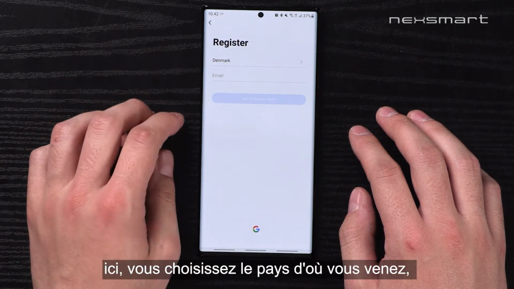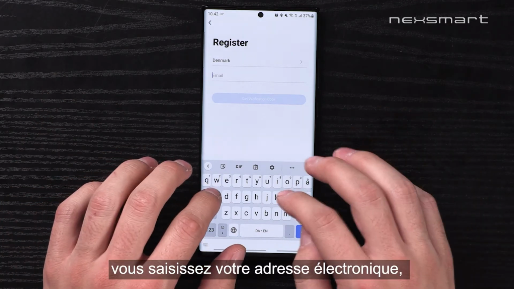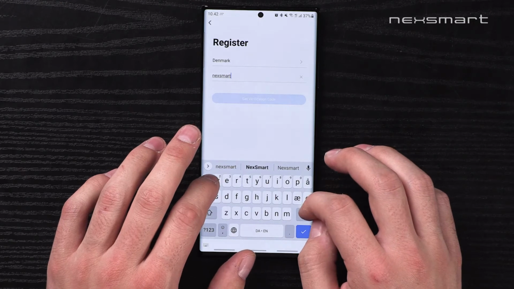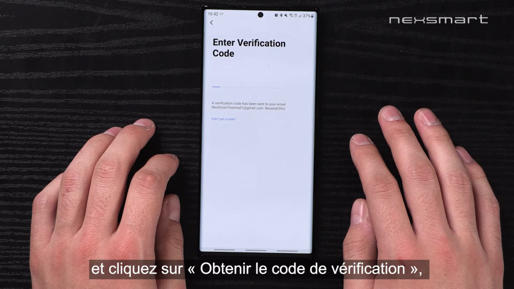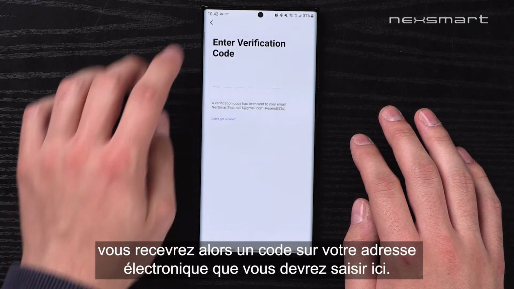Here, you choose the country you're from. Here, you type in your mail. And click Get Verification Code. Then you'll receive a code on your mail, which you have to type in here.